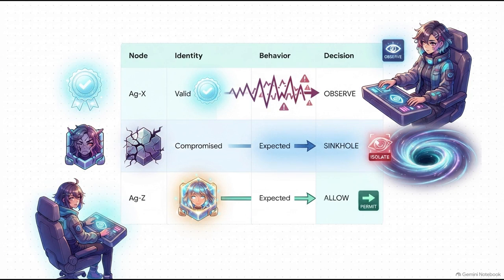Say you have Agent X. Its identity is valid, the network is expected, but its behavior is abnormal. Because Warden preserves these contradictions, the system doesn't act recklessly. Policy restricts it, and the decision is to simply observe. Agent Y is compromised and suspicious, so we isolate and sinkhole. Agent Z is fine, so we allow. It gives operators a true operational picture rather than hiding the uncertainty.